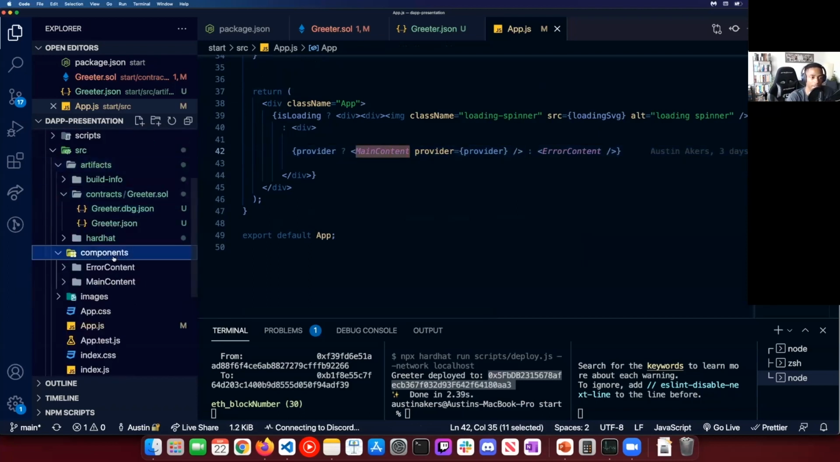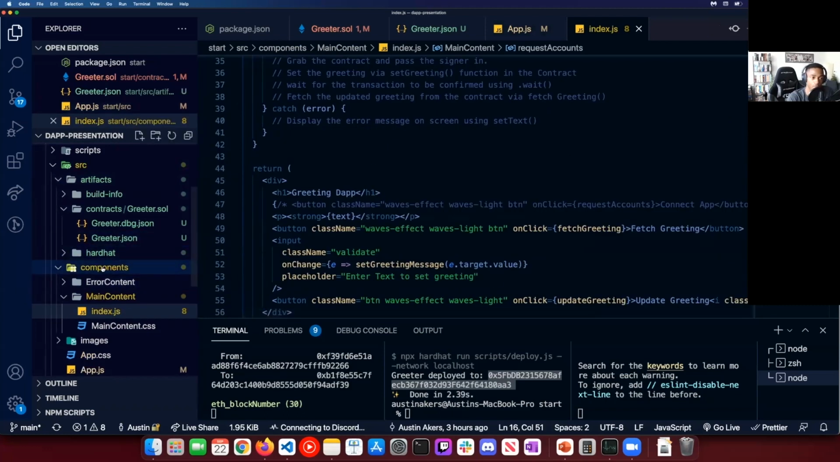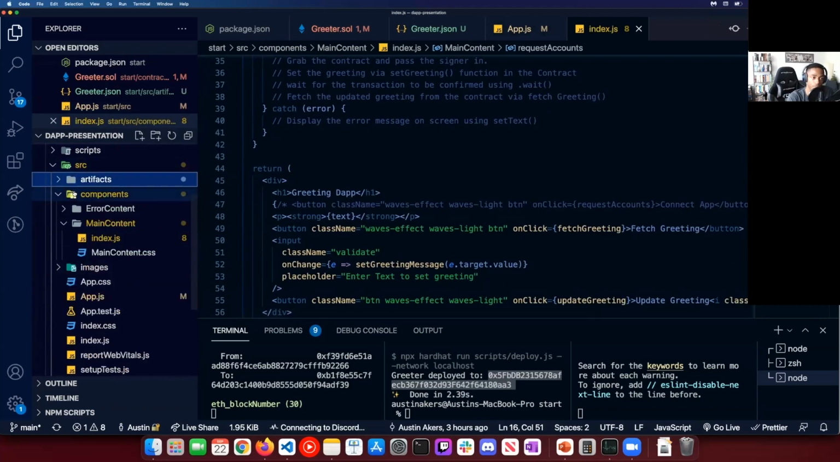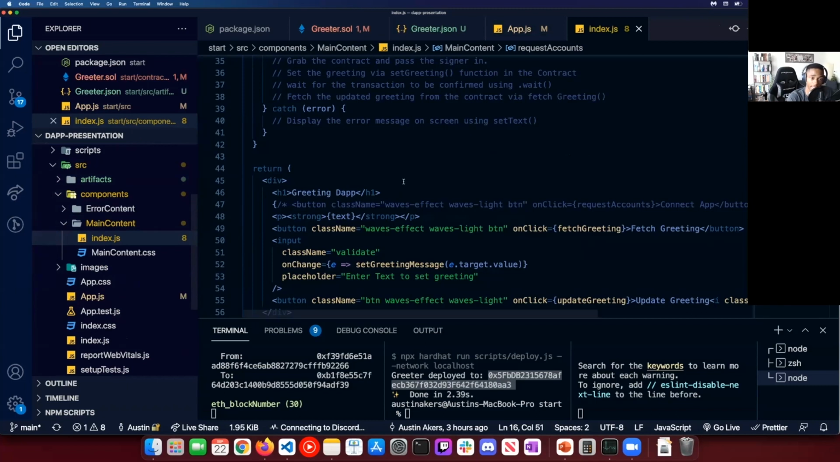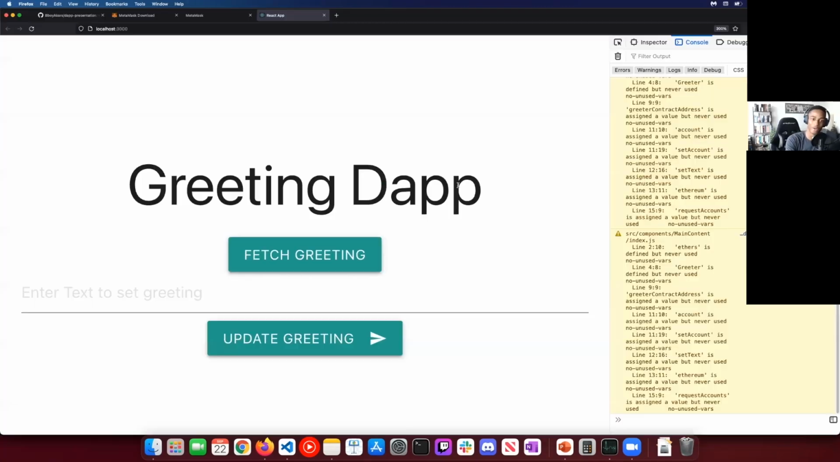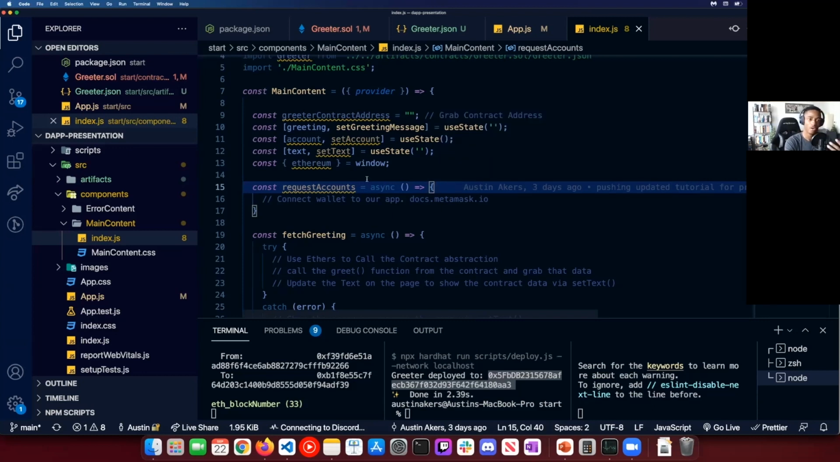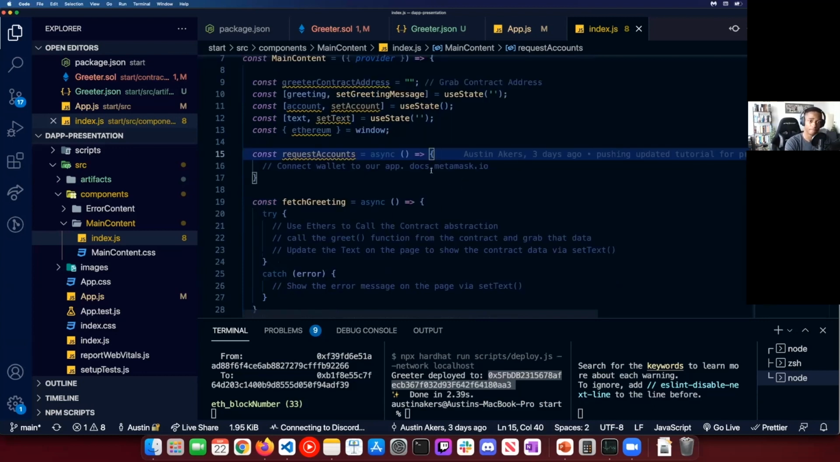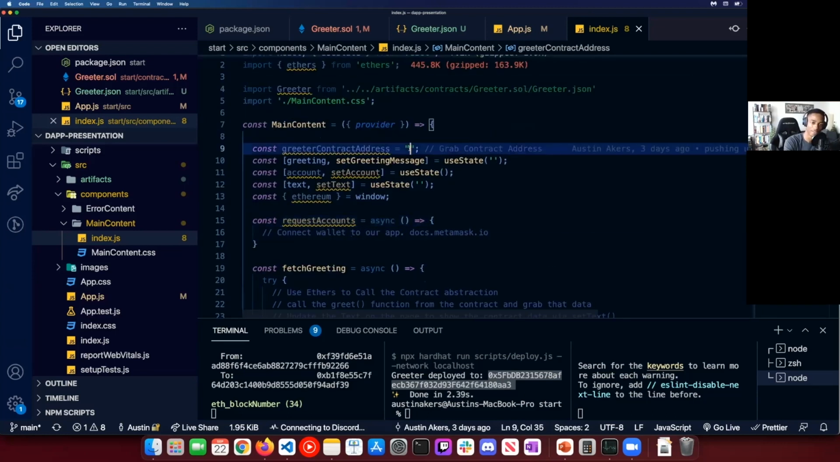So once we dive into here, what you'll see is inside this index.js. So what we're doing here is that we're going inside source, components. We're looking at the folder called main content, and then we're going inside the index.js. Now at this point, we have a provider. We now know that it is not loading. We now have a provider. What are we going to do now inside this main content? Well, the first thing we want to do at this point is, first off, let's just go ahead and get this out the way.